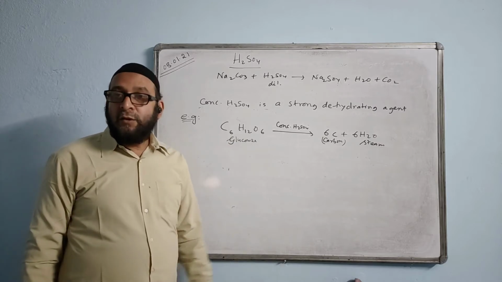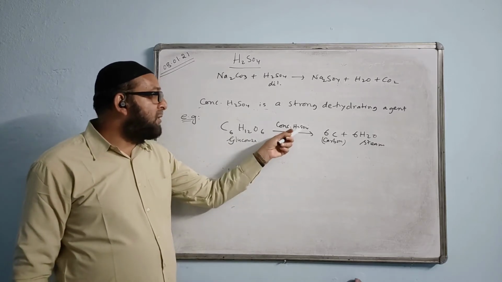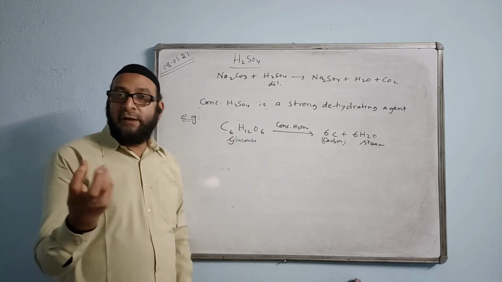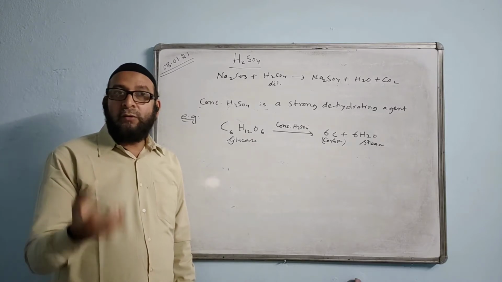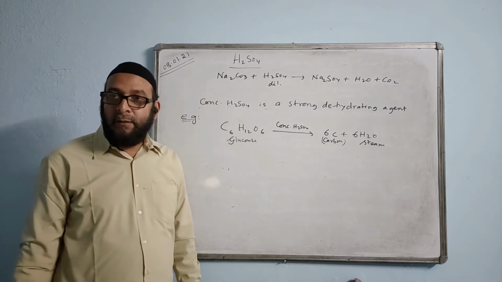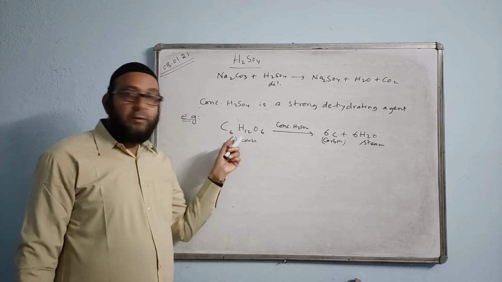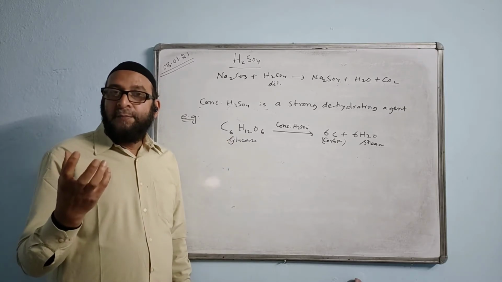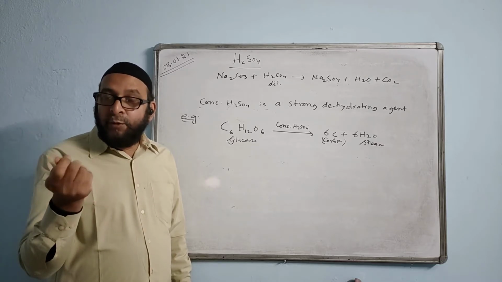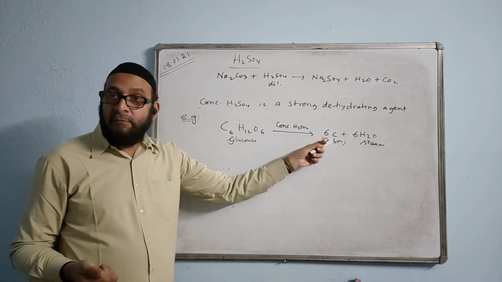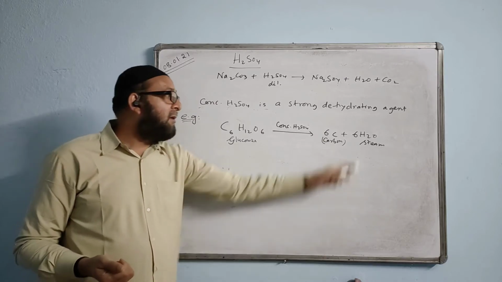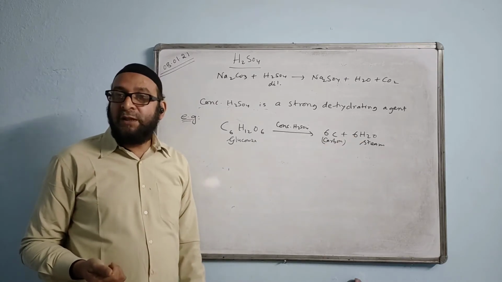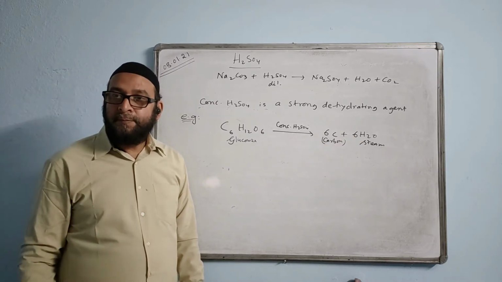An observation is also very important. When we pour concentrated sulfuric acid on sugar crystal or on glucose or on sugar cane, what will happen? Your sugar cane, your sugar crystals will change into a black spongy mass of carbon, black color mass, and with the production of steam coming out.